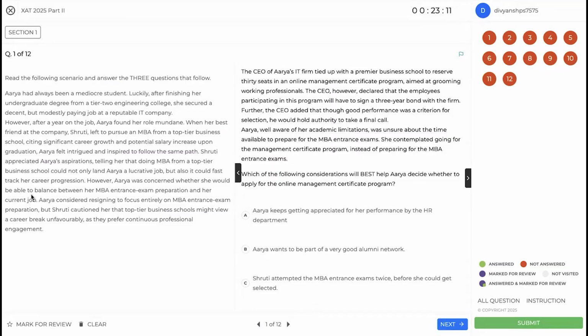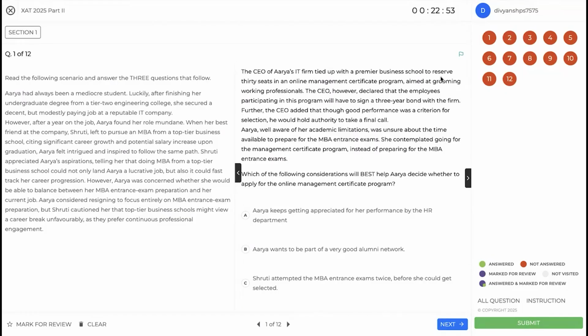Arya was concerned whether she would be able to balance between her MBA entrance exam preparation and the current job. So every one of you is Arya. Arya considered resigning to focus, but Shruti cautioned her that top B schools might view it unfavorably. Okay, so no new information. Every serious MBA aspirant knows this.